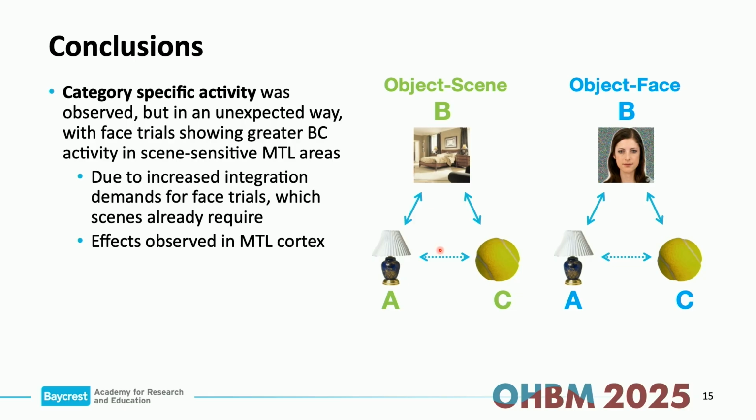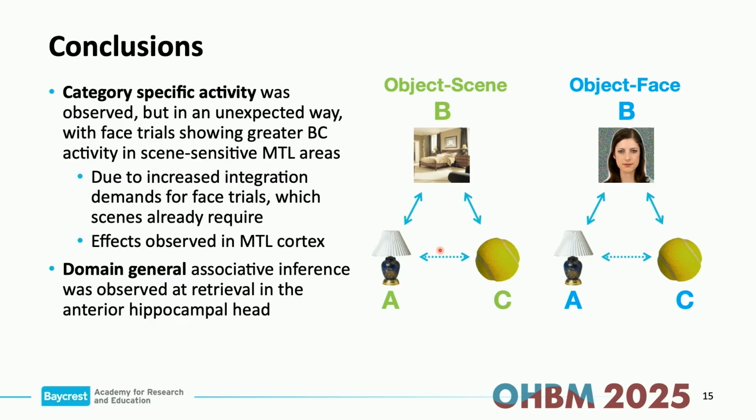We were also surprised that we observed these effects only in the MTL cortex and not in the hippocampus itself, at least during encoding. But again, that sort of speaks to the fact that there's maybe not a pure dichotomy between the hippocampus and the entorhinal cortex in terms of the type of binding activities that those regions can do. And again, we did see this evidence of domain general associative inference in the hippocampal head at retrieval.